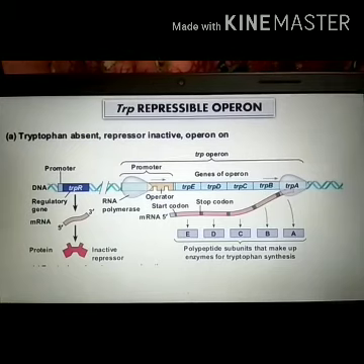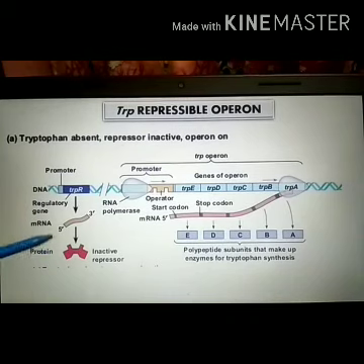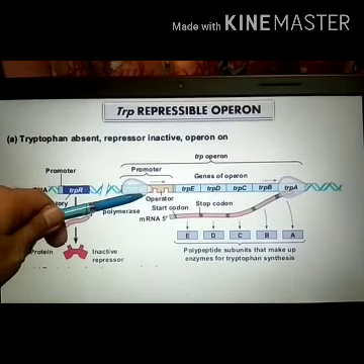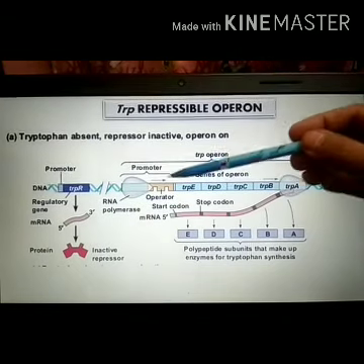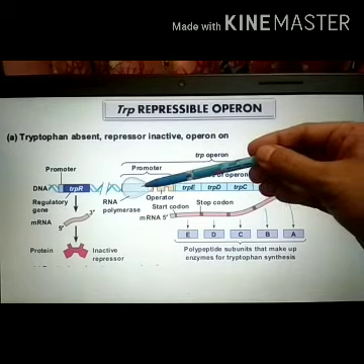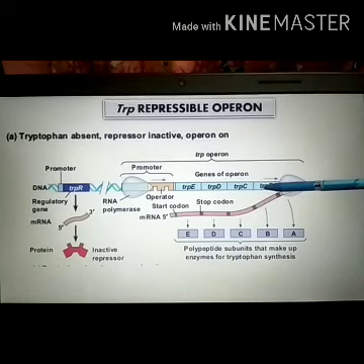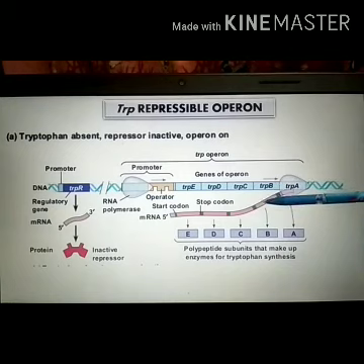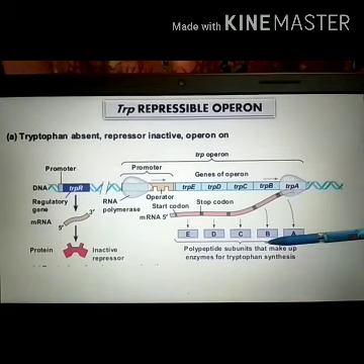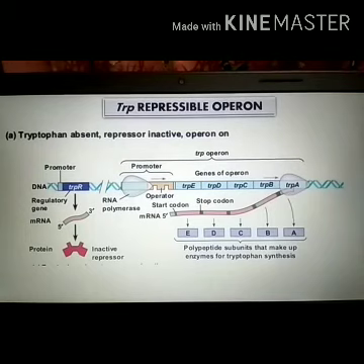So its conformation is not stable enough to bind with the operator, so the RNA polymerase can easily access the promoter region, which results in the transcription of the structural genes to produce the polypeptide subunits that make up enzymes for tryptophan synthesis.